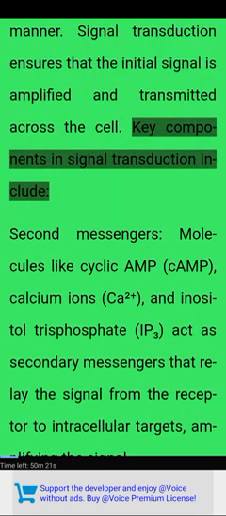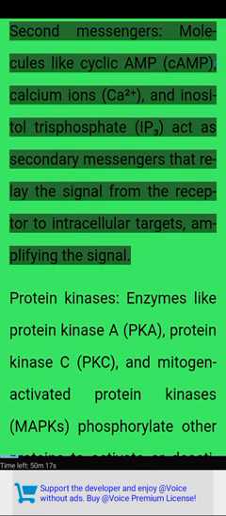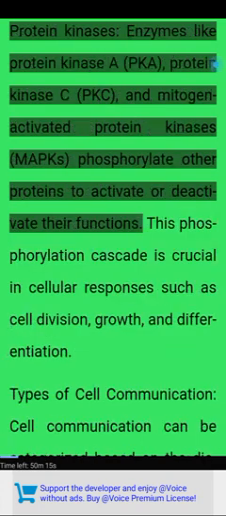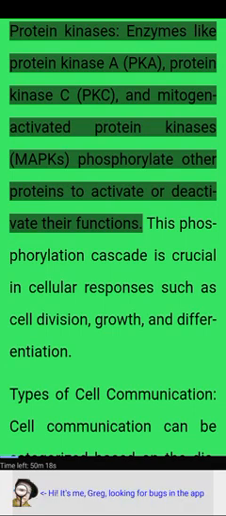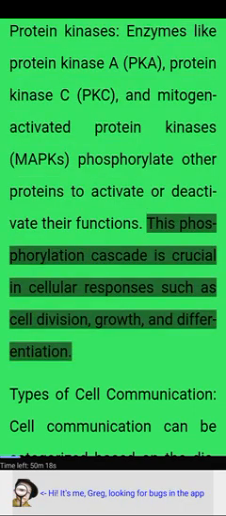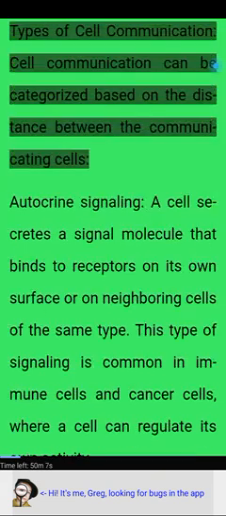Key components in signal transduction include second messengers. Molecules like cyclic AMP, cAMP, calcium ions, Ca2+, and inositol trisphosphate, IP3, act as secondary messengers that relay the signal from the receptor to intracellular targets, amplifying the signal. Protein kinases. Enzymes like protein kinase A, PKA, protein kinase C, PKC, and mitogen-activated protein kinases, MAPKs, phosphorylate other proteins to activate or deactivate their functions.